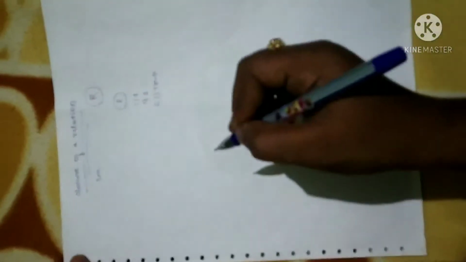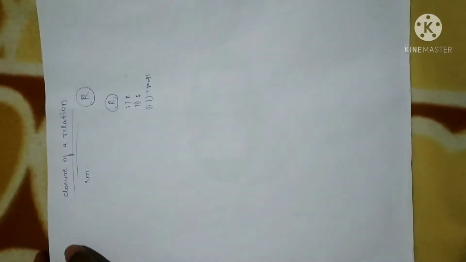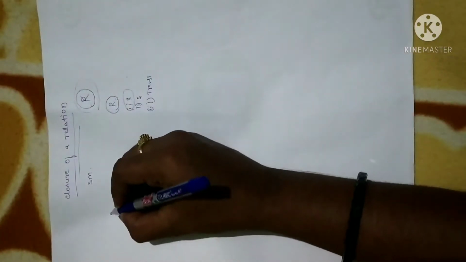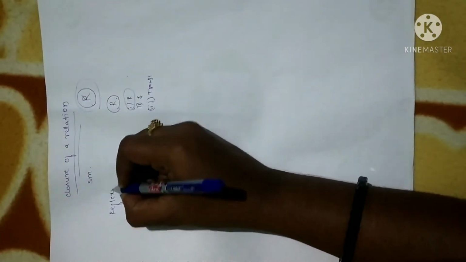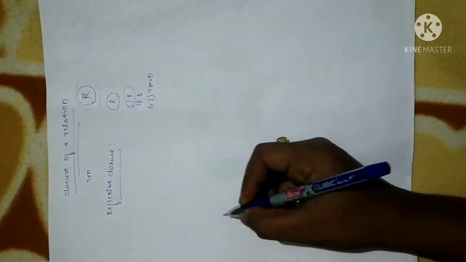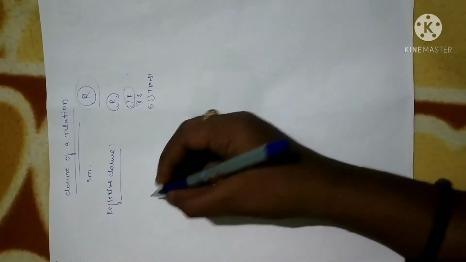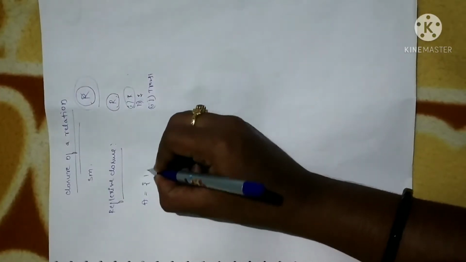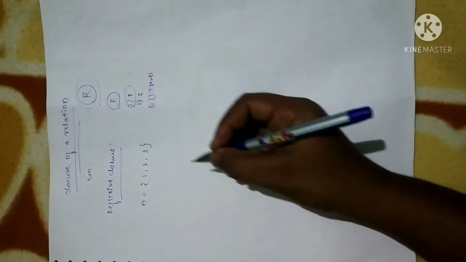I'll give you a simple example in order to convey this concept. First let me explain the reflexive, that is, reflexive closure. Suppose I have a set, I'll go through one counter example. Let me take one set A with elements 1, 2, 3.